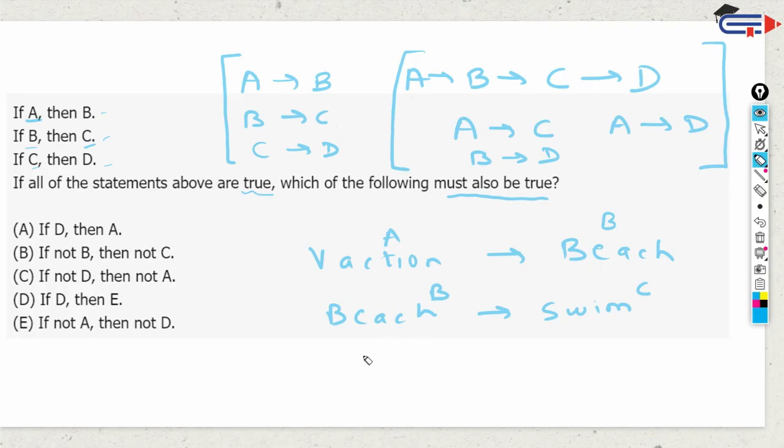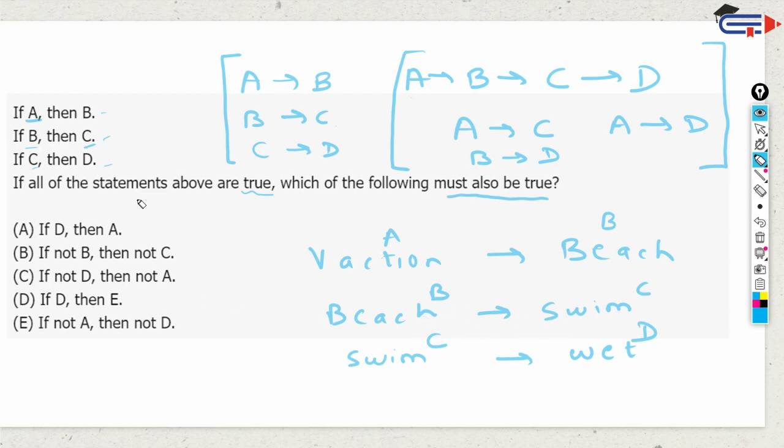And let's do the third sentence. If I take a swim, I will definitely get wet. It's kind of a funny example, but I think that drives home the point. So basically that means that if I take a vacation, I go to a beach. If I go to a beach, I'll take a swim. If I take a swim, I'll get wet.